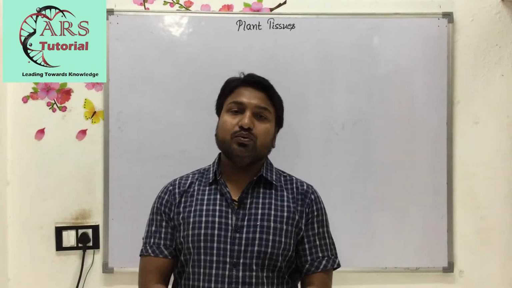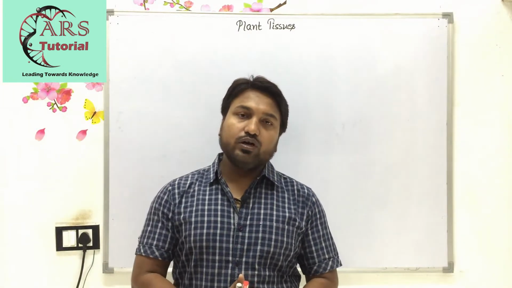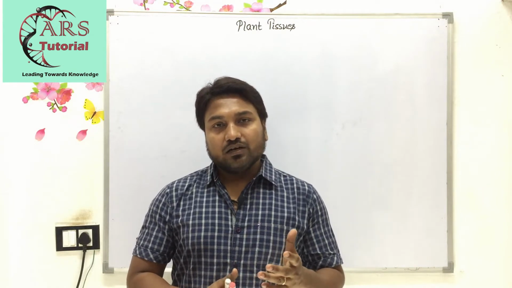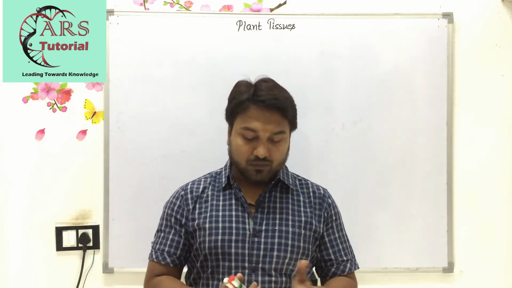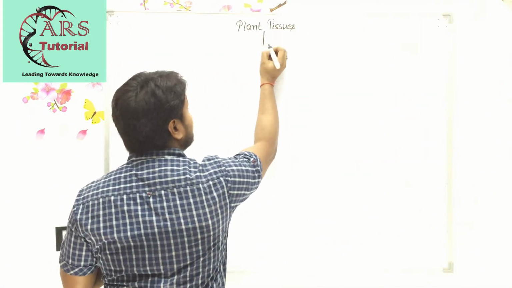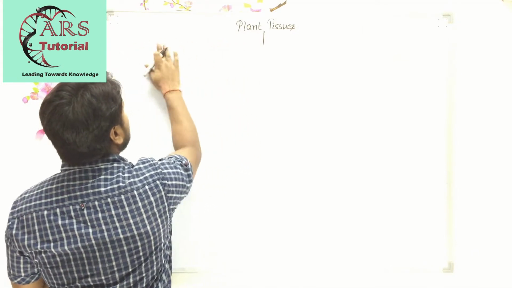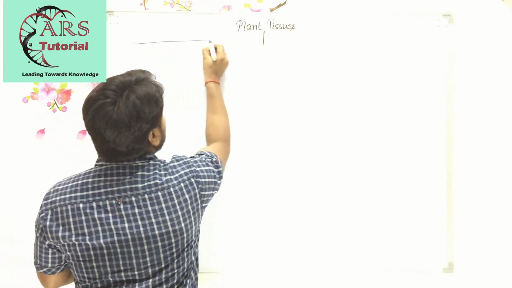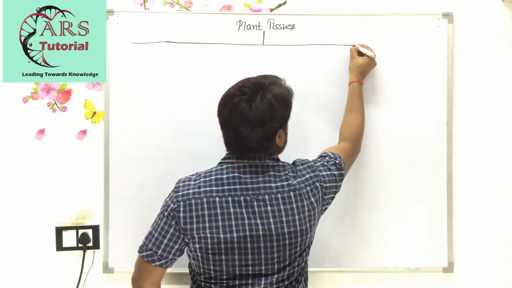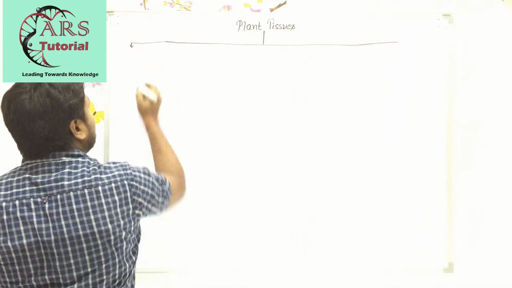There are two types of tissue, animal tissue and plant tissue. Further we are going to discuss plant tissues, the types of plant tissue and the basic differences between plant tissue and animal tissue. Plant tissue is basically of two types. You can see with the help of this flowchart that plant tissue is of two types, and this chart is very important for you, because with its help you can easily differentiate the types of plant tissue.